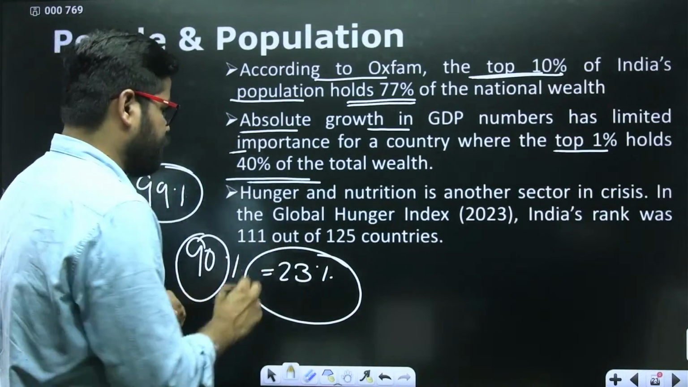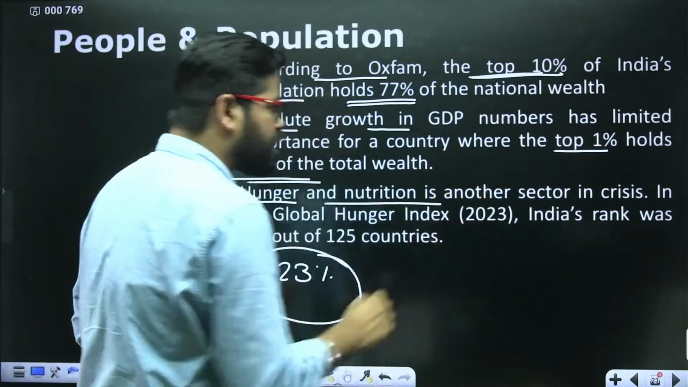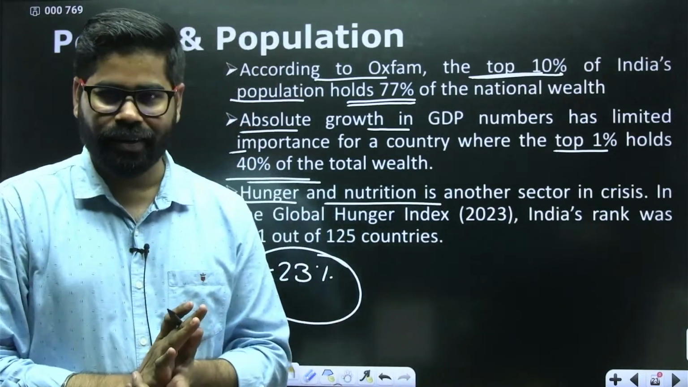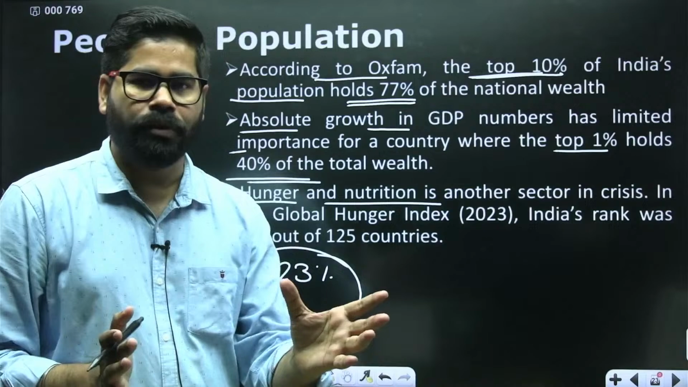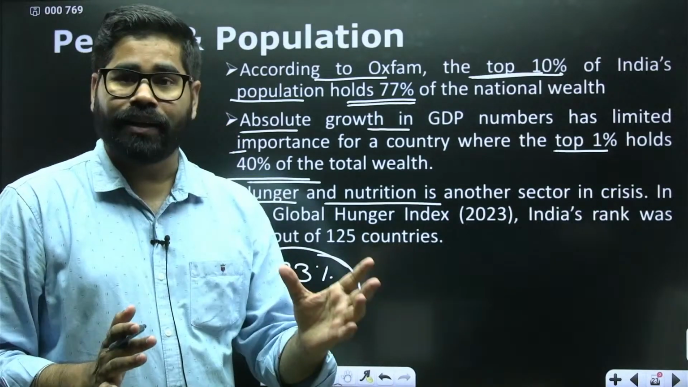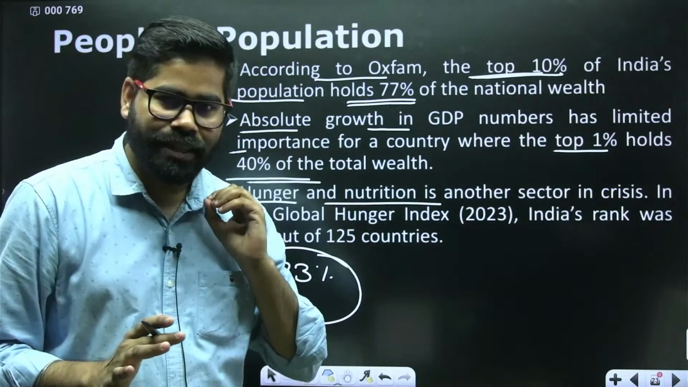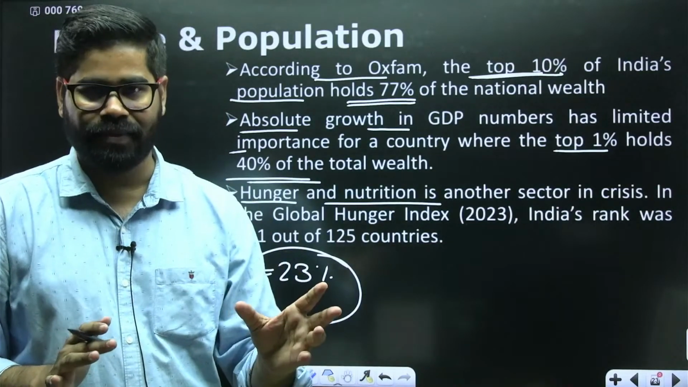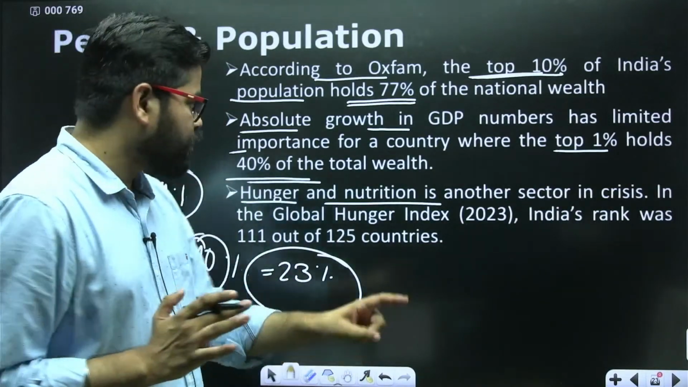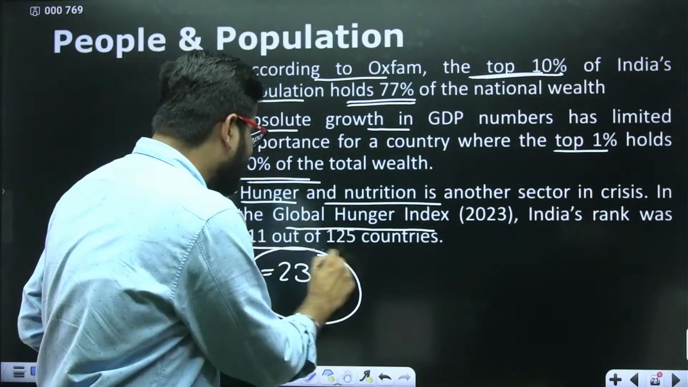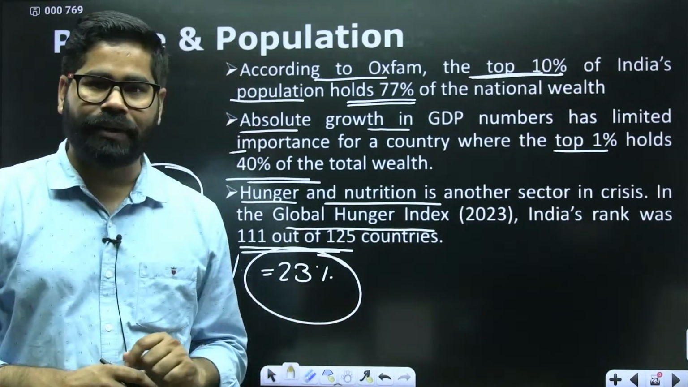At the same time, hunger and nutrition. We say that we have an enormous amount of food stocks. Many times we are just throwing it into the oceans, simply throwing it out as garbage. But at the same time, in the case of the Global Hunger Index, India's rank was 111 out of 125 countries.